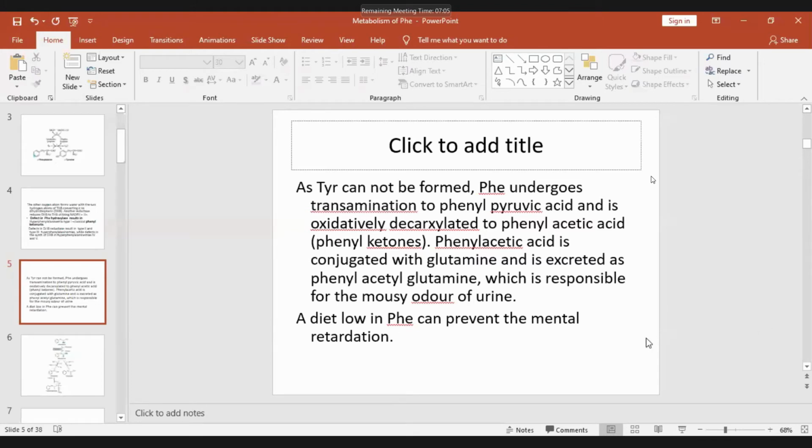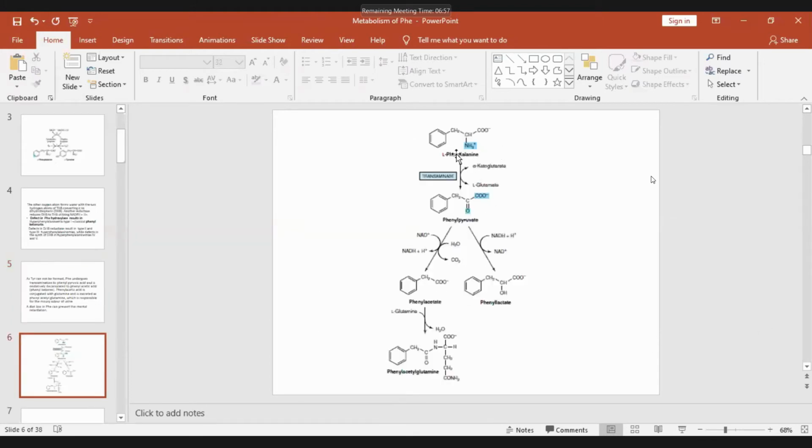See that? So phenylalanine on transamination forms phenylpyruvate. This phenylpyruvate on oxidative decarboxylation of the carboxyl group will form phenylacetate. Phenylacetylglutamine is excreted in urine. Phenylpyruvate can also, of course, be reduced to phenyllactate.